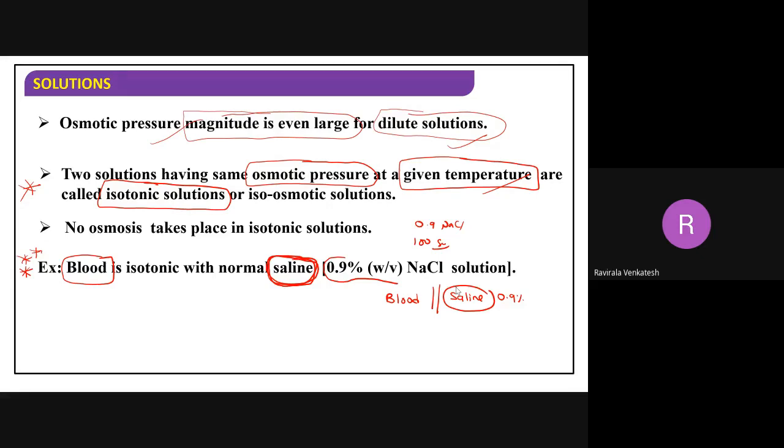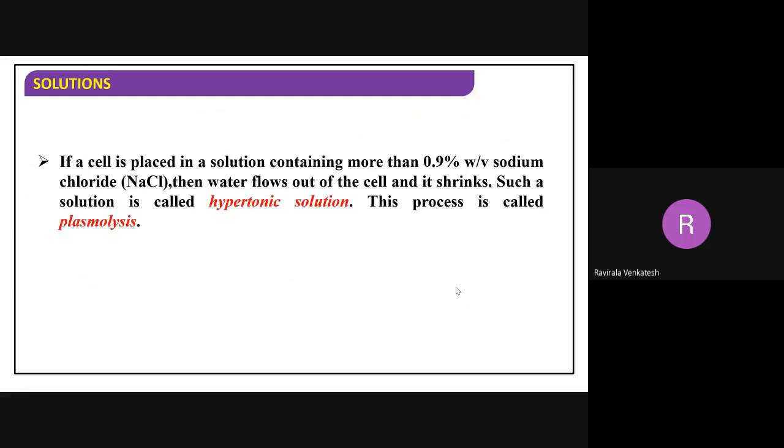Now, suppose I am taking a hypertonic solution. Hypertonic solution means, if a cell is placed in a solution containing more than 0.9% of sodium chloride.